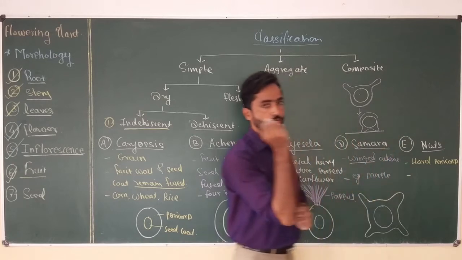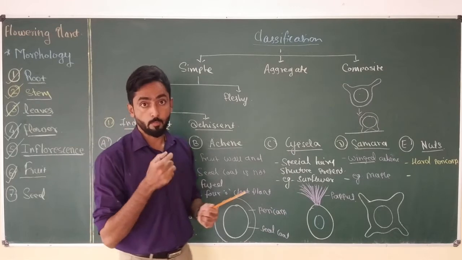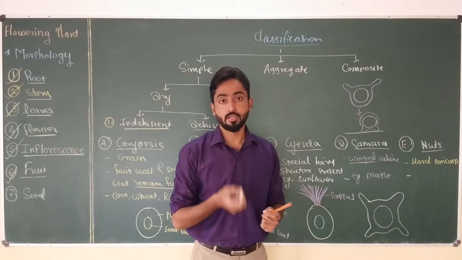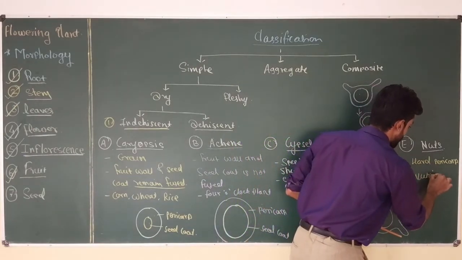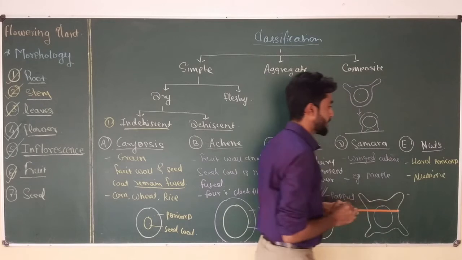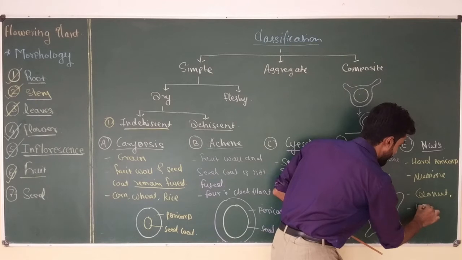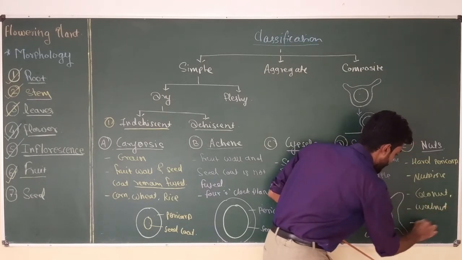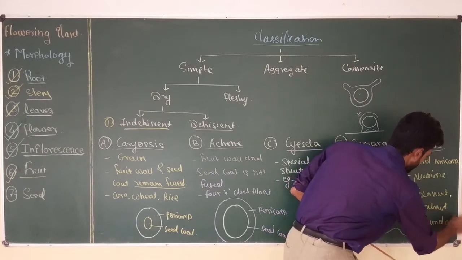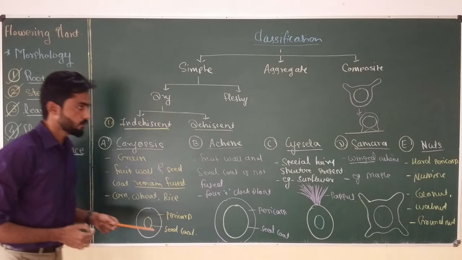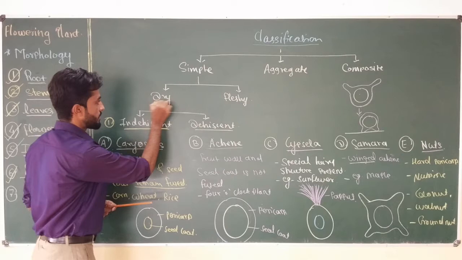Okay, they are generally nutritive, and they contain a small amount of water and carbohydrate, but a large amount of protein and other dietary fibers, vitamins and minerals. Okay, so they are generally nutritive. And examples of nuts are coconut, walnut, then groundnut, etc. Okay, so this is all about the 5 different types of fruit which come under the indehiscent dry